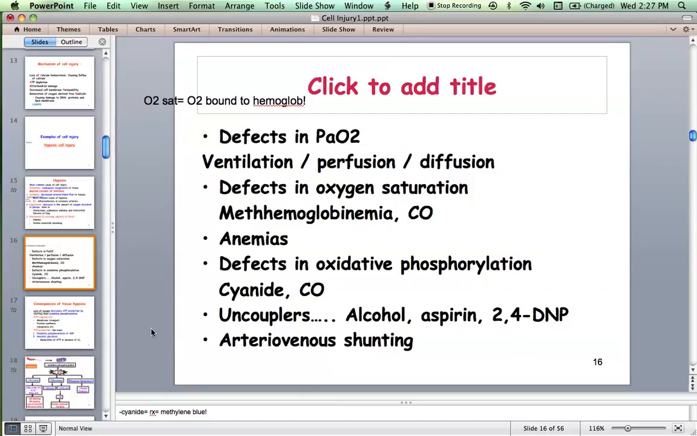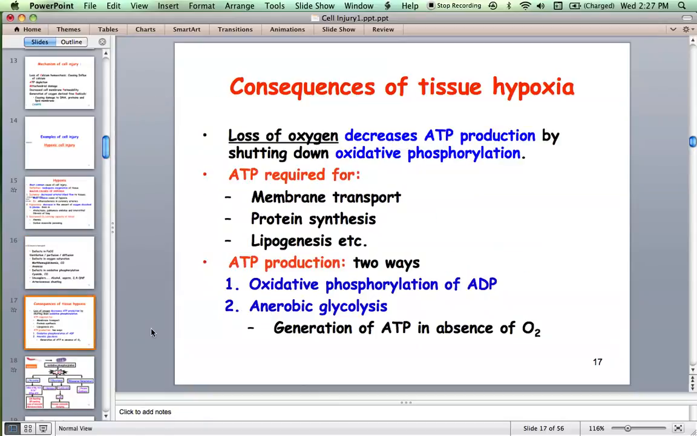Similarly, arteriovenous shunting. If there is some abnormal connection between artery and veins bypassing the capillary bed, what happens? There is no oxygen supply. All these lead to hypoxia. I think it was more elaborate, but that's okay. It's worth discussing because you may get questions on these areas. They are very high yield.